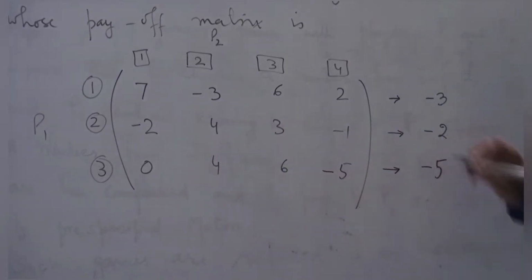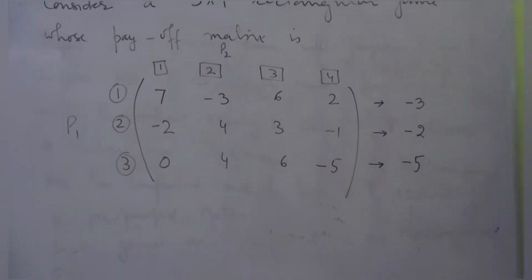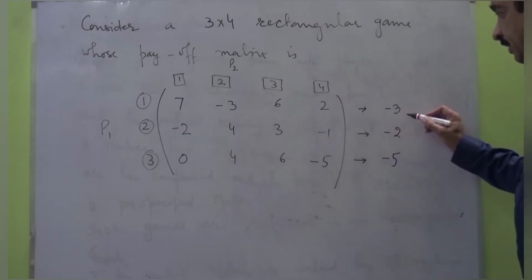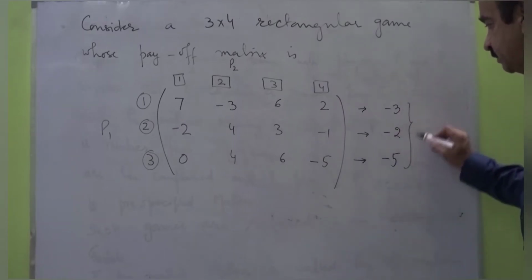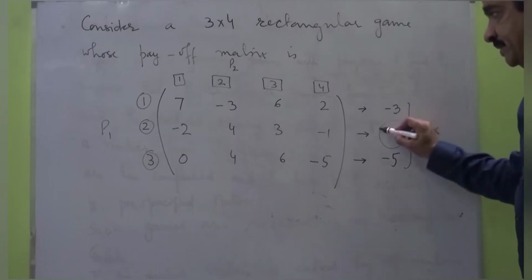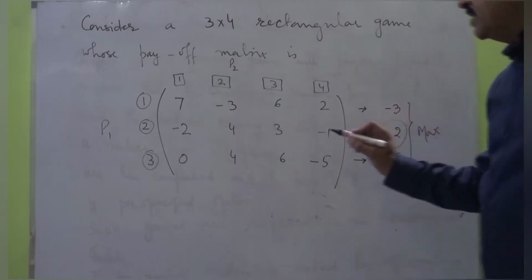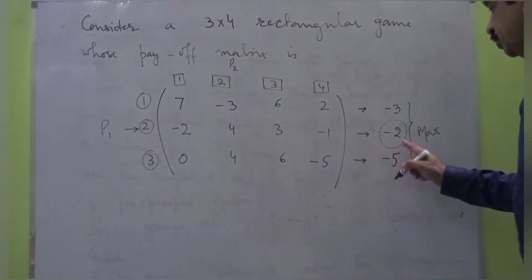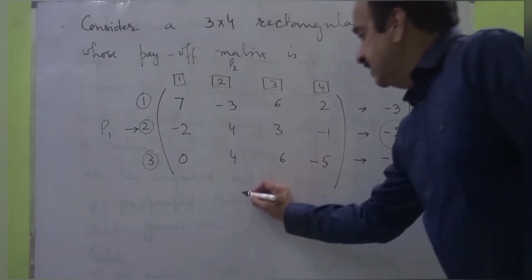That is, he is sure to get minus 5 units. This means that P1 has a choice so that he can get the maximum of these minima, that is minus 2 units. So there is a choice for P1, that is number 2, so that he can get the max of these minima.